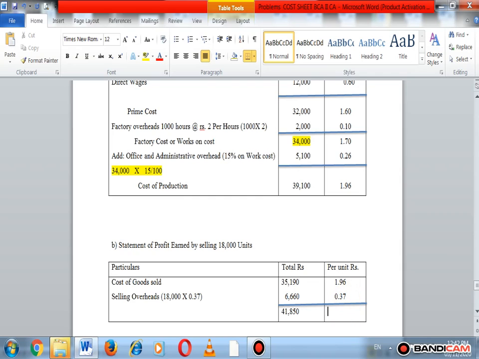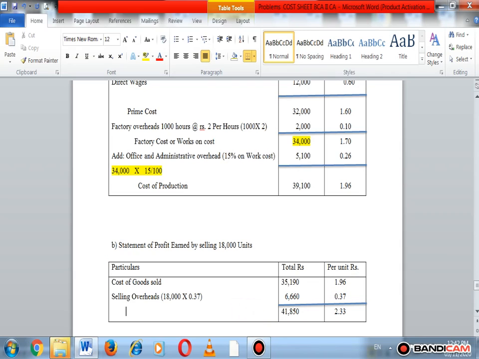Here we get the per unit cost: add the 0.37 paisa to 1.96, and we get 2.33, which is the cost of goods sold, sorry, the cost of sale.